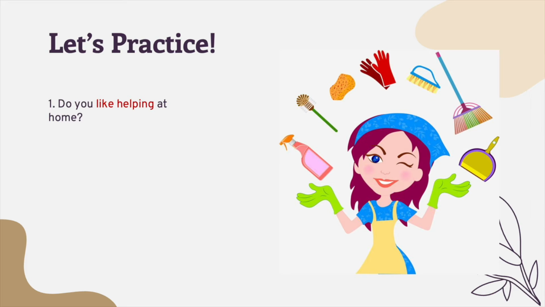So, how should I respond based on the picture? Obviously, the answer is yes, I like helping at home. So, this is how you respond when you want to use the verb plus ing. When you say I like, you straight away put the verb plus ing, unless you want to use the infinitive, I like to help. So there is no ing, but today in this lesson we are not going to talk about infinitive. We are just talking about verb plus ing.